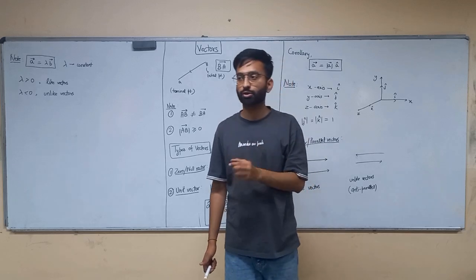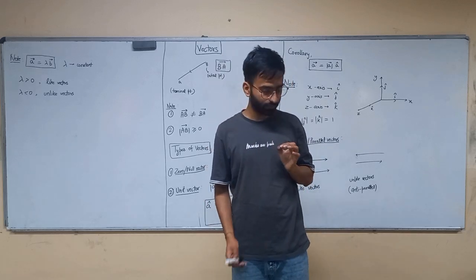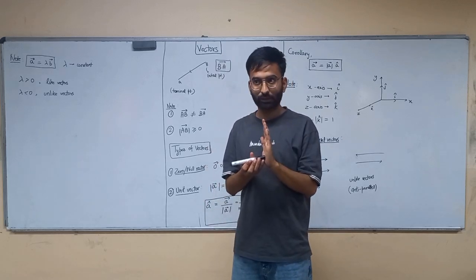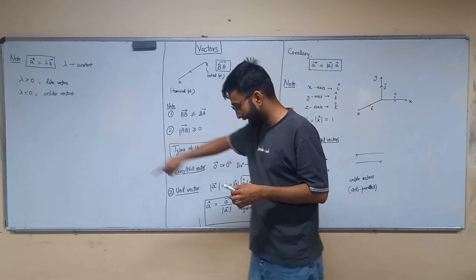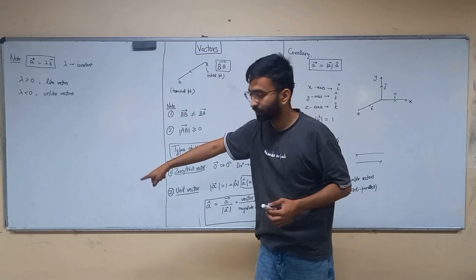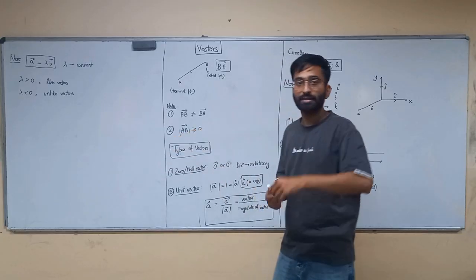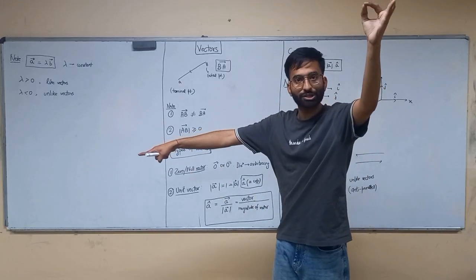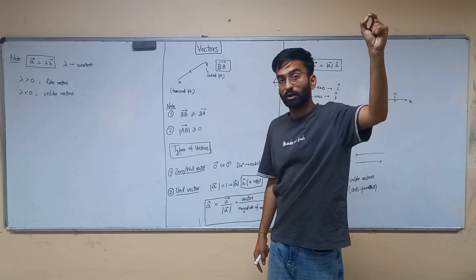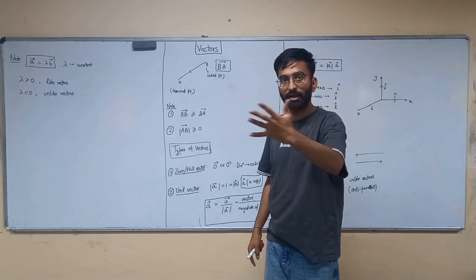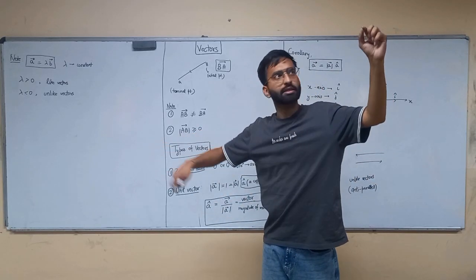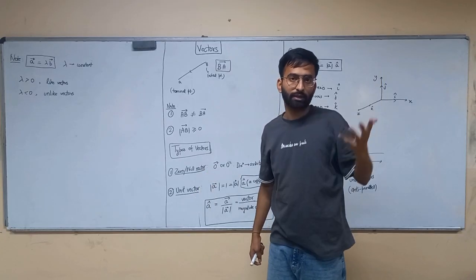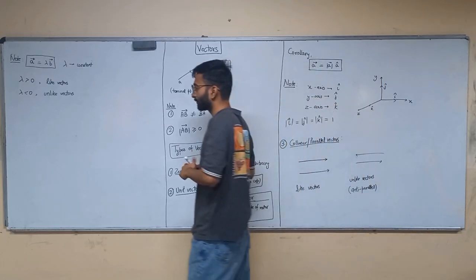How do you define the position of a point? First, suppose 3D coordinates are given, x, y, and z, and there is a point and an origin. For this point, what are the coordinates? It's going to be x, y, and z. But how do you define a vector from the origin to this point? How do you define the position of that vector?